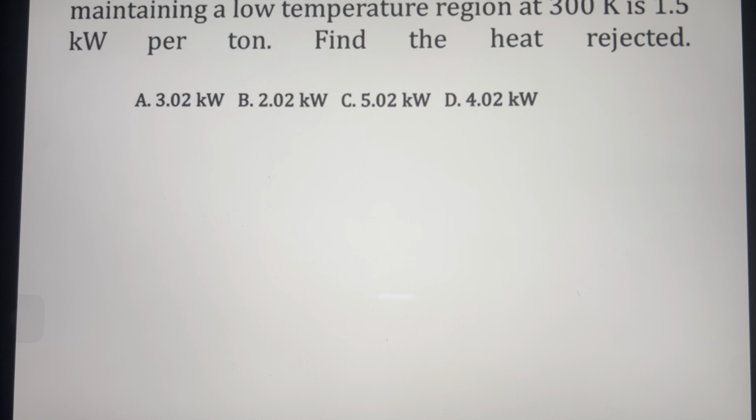Number 9. The power requirement of a Carnot refrigerator in maintaining a low temperature region at 300 Kelvin is 1.5 kilowatts per ton. Find the heat rejected. For a refrigeration cycle, take note, I have a formula that our net work is equivalent to heat rejected minus heat added, or the capacity.